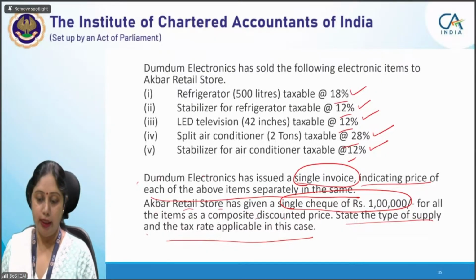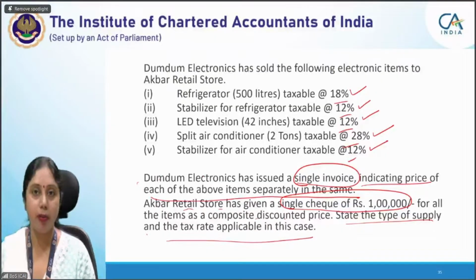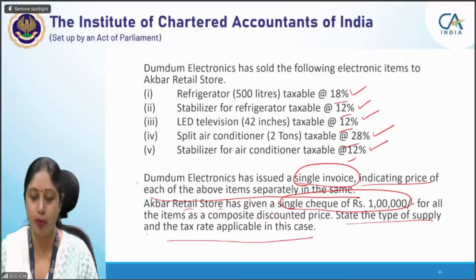No, Julie. Let me come to the point here. Mixed supply, I told that first of all, if these supplies are related to each other, they are naturally bundled in ordinary course of business, they become composite supply.